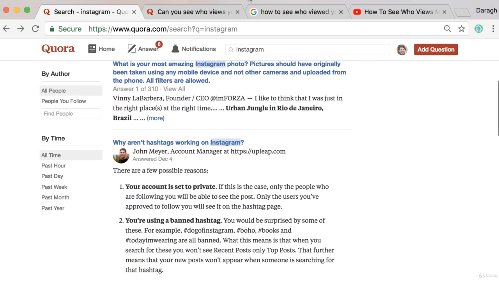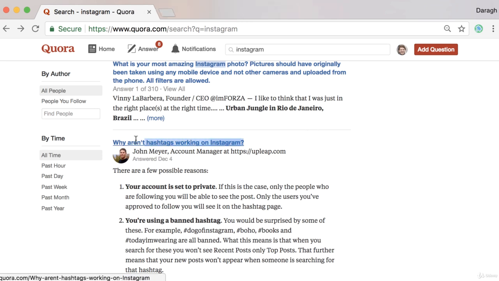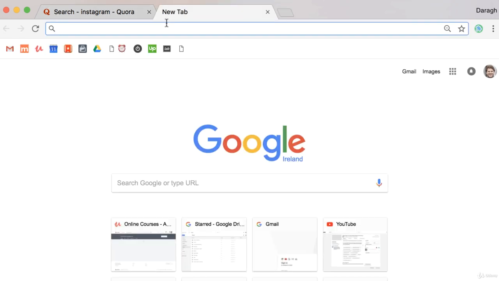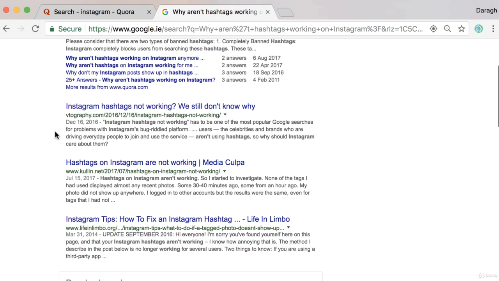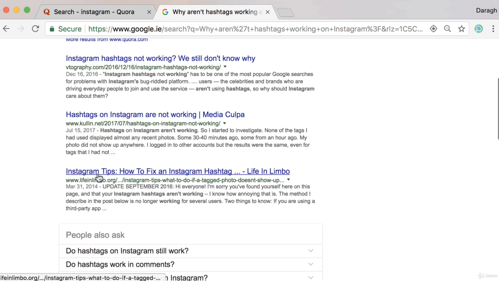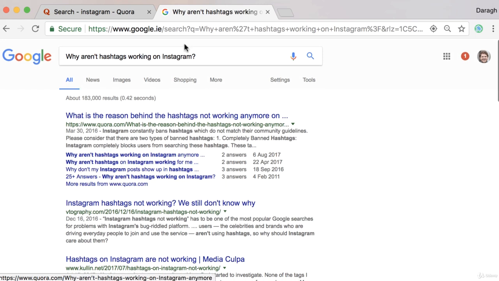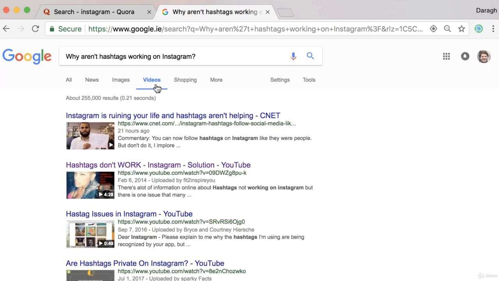So let's have a look at another example here. Why aren't hashtags working on Instagram? So if we just copy this, we could actually even use that as a title for a blog post. But let's have a look down here. Instagram tips, how to fix an Instagram hashtag problem. So that's something you could easily do to turn it from a question into a more how-to post. And we could probably make a quick video on this.